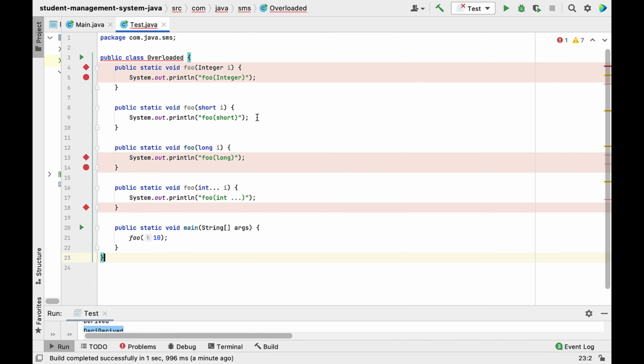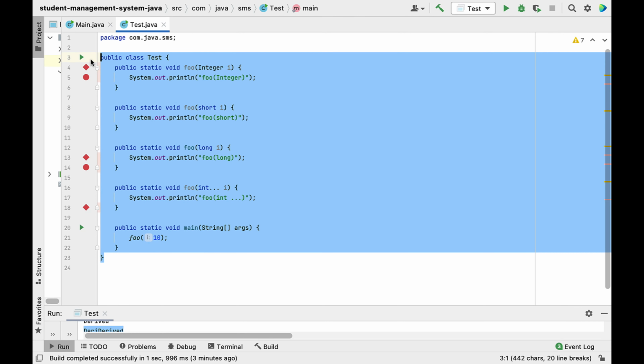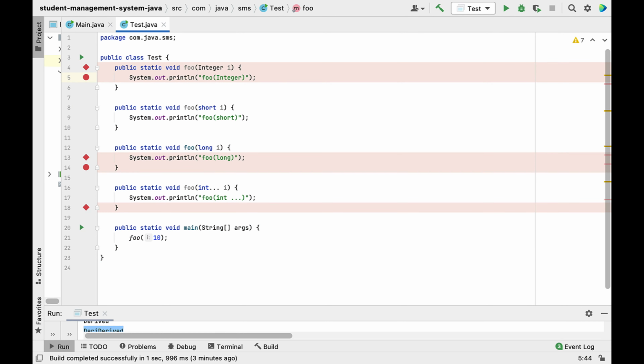Let me paste it here. Now let me rename this Test over here. Alright, so look at here, the code snippet. This code snippet is related to method overloading, and in one of the previous code snippets I have explained this kind of program, right? And now you are able to guess the output of this code snippet, isn't it?